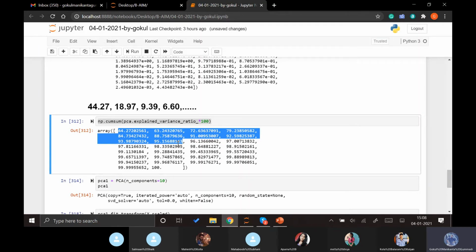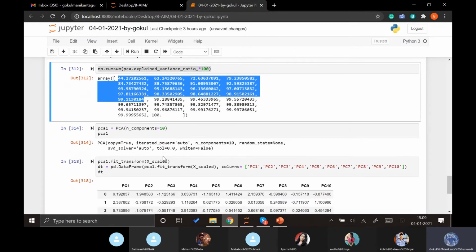If we are taking it as 99, then we might have to consider more than 10 components, which we might go up to 16 here. With respect to this data set, it is showing 16. If we take a different data set, we might get different values as well. So this is how we perform the principal component analysis.